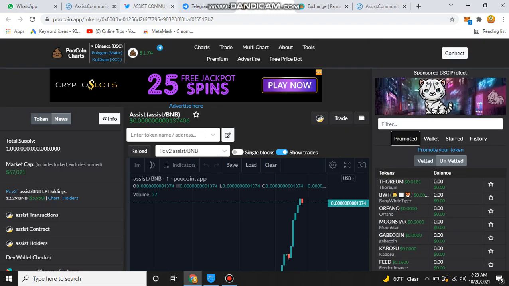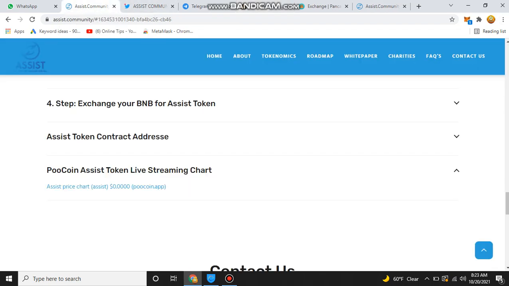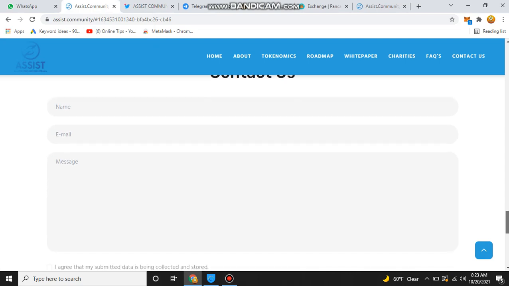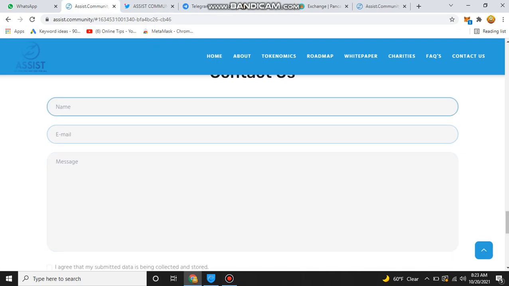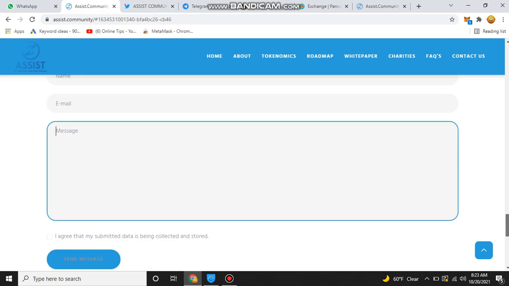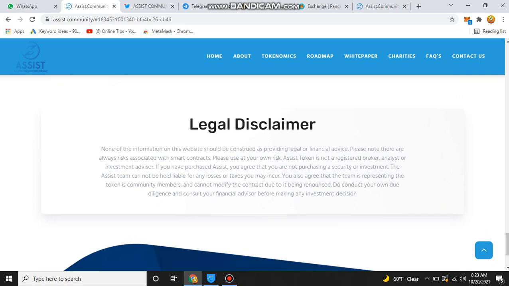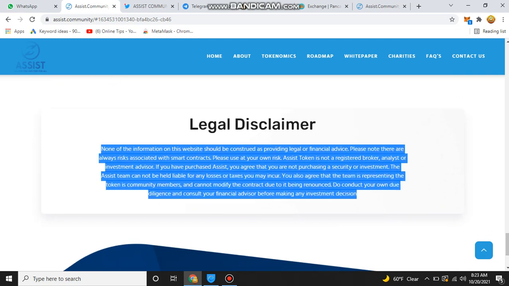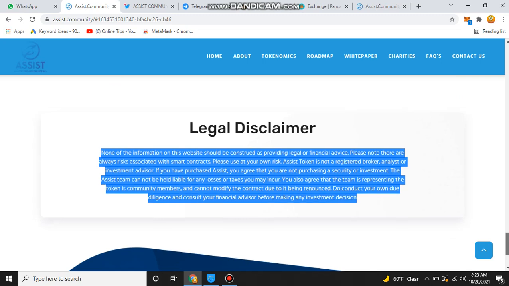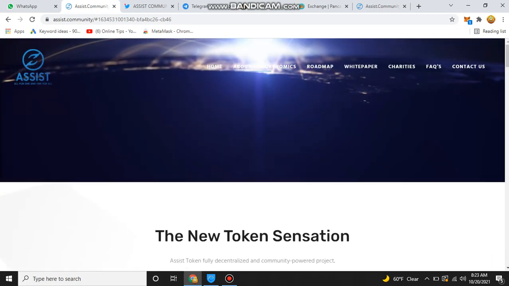After discussing their PooCoin chart, we go back to our home page and discuss other things, like how we can contact them. You need to write your name, your email, and your message and send it, and your message is sent directly to their team members. You should also read their legal disclaimer, because it's very necessary before investing in any website.